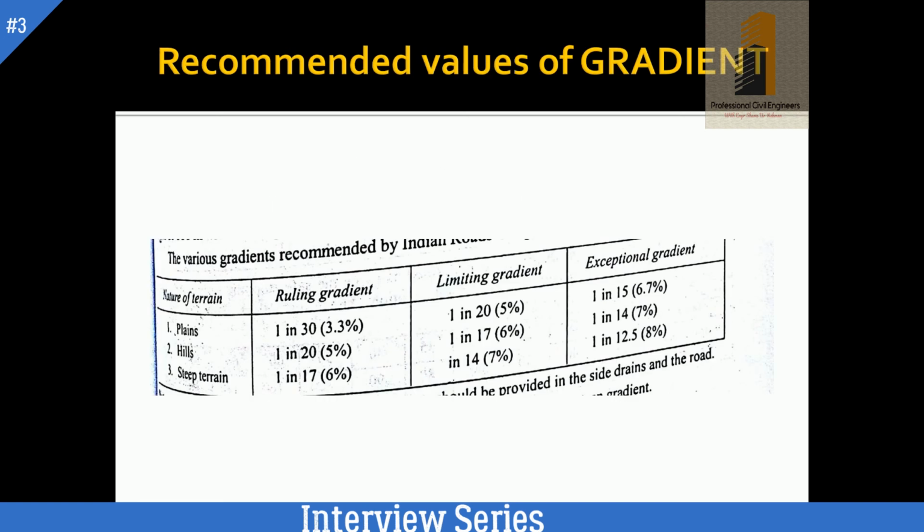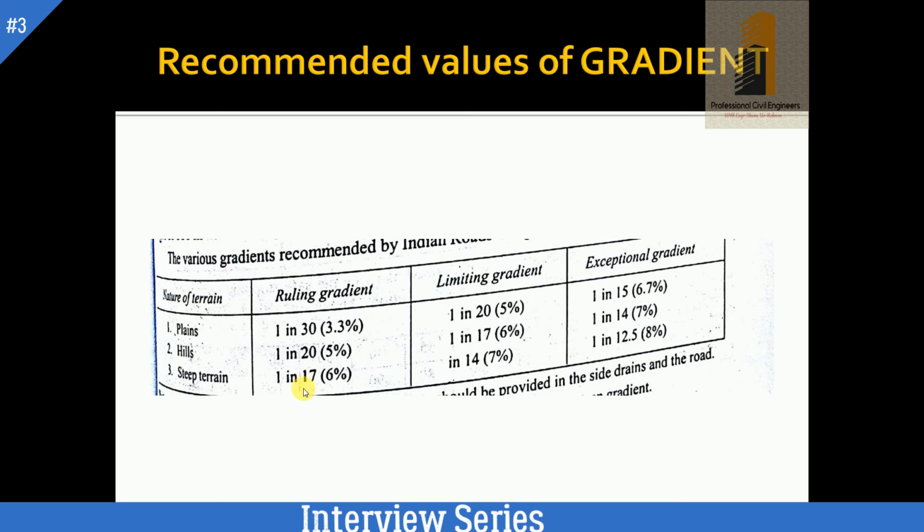These are the types. Depending on the nature of terrain, whether it is plain, hill, or steep terrain, we provide rolling gradient, limiting gradient, or exceptional gradient. These are the specifications. But normally when we are giving rolling gradient, in plains it is 1 in 300, in hill it is 1 in 220, and in steep terrain it is 1 in 17.